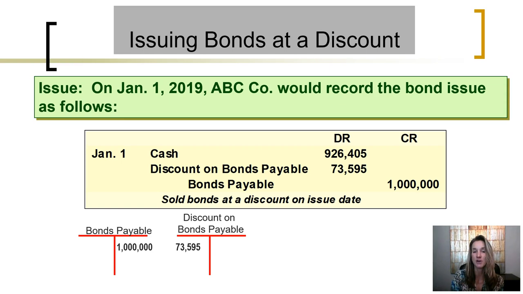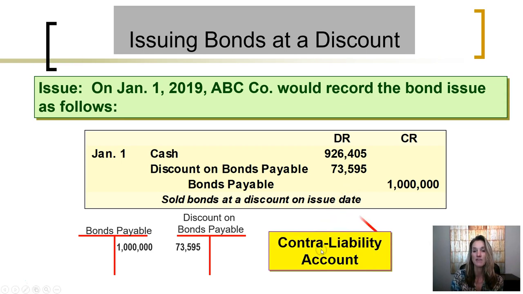On January 1st, when this bond is issued, ABC would record it as follows. Cash received is $926,405, debiting cash to increase, crediting the liability for the $1 million that will have to be paid back when the bonds mature, and the discount will be $73,595. This discount is a contra liability account. It will have the opposite balance of the account it is tied to.